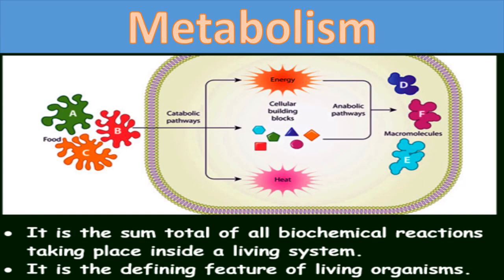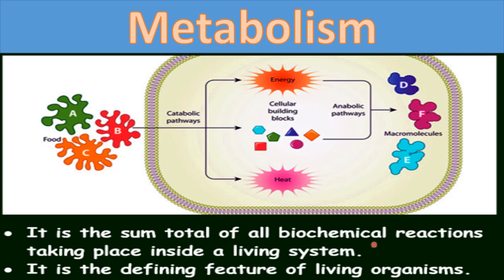Next property of living organisms is metabolism. So metabolism is the sum total of all biochemical reactions taking place inside a living organism, or in a living system, you can say. So in a living organism many biochemical reactions occur. Okay, which type of biochemical reactions? Like for all your life processes, that can be digestion, excretion, respiration. Okay, all these life processes which are required to maintain your life. So for all these life processes, biochemical reactions occur inside the body.